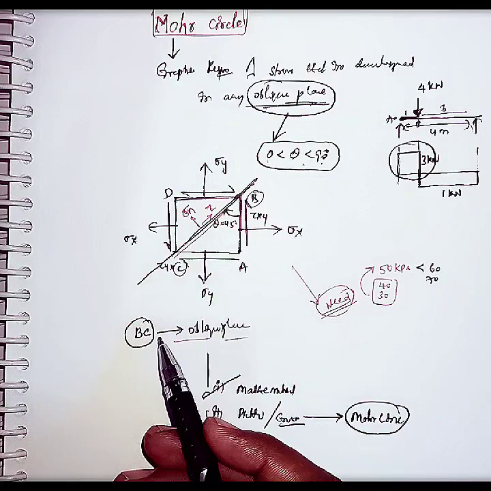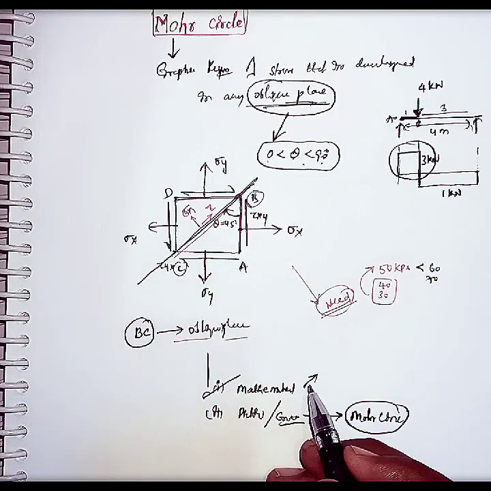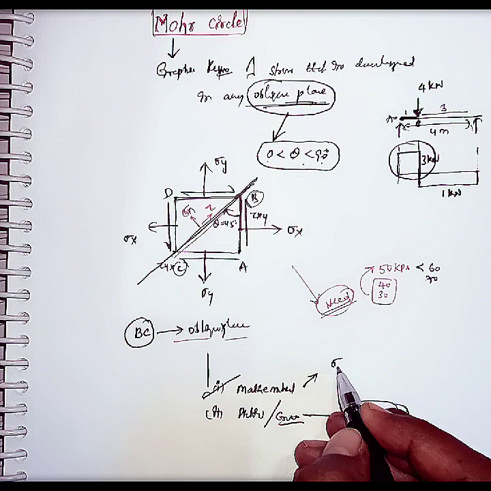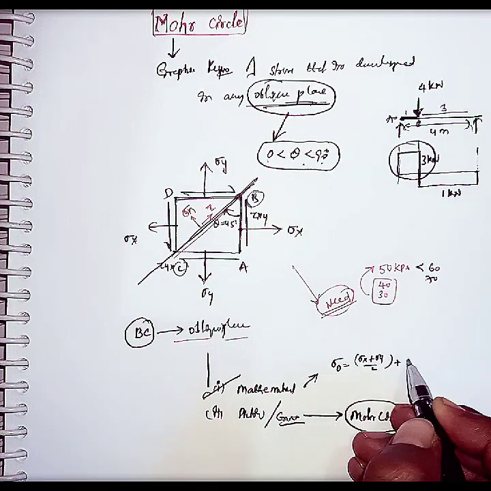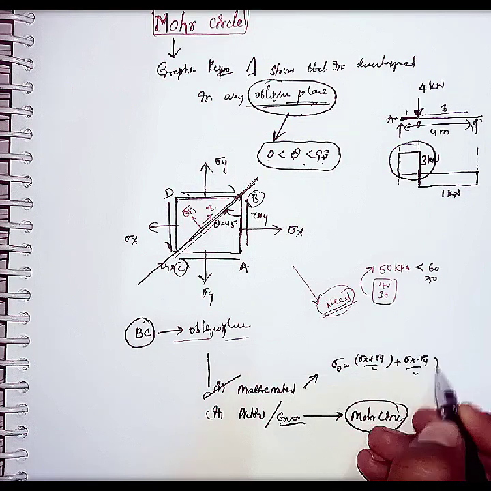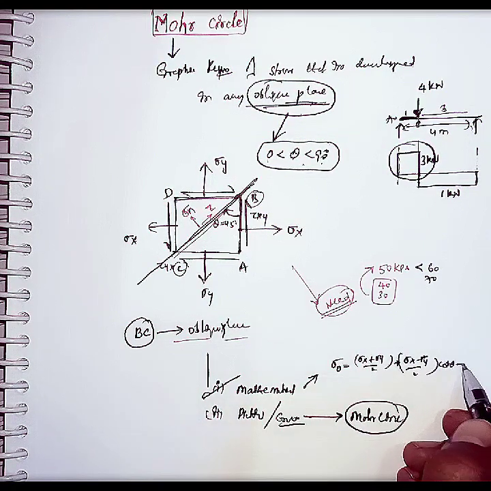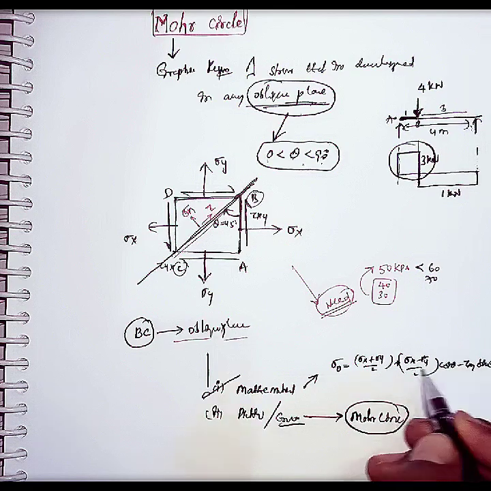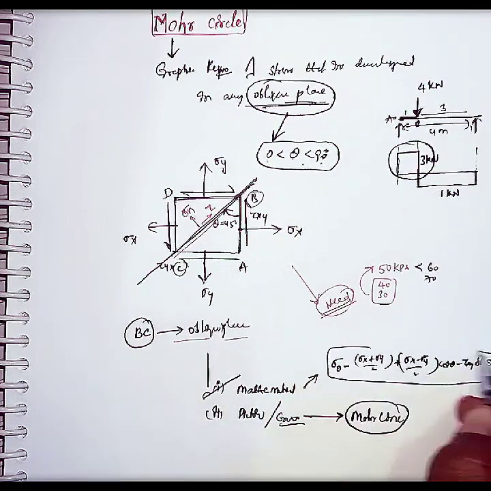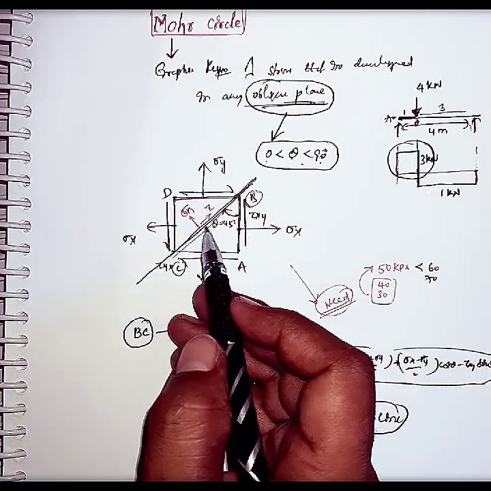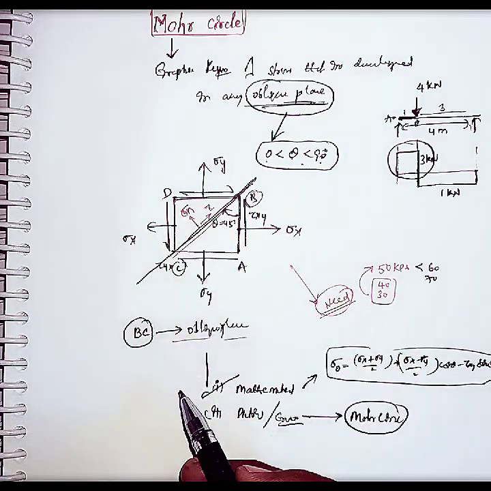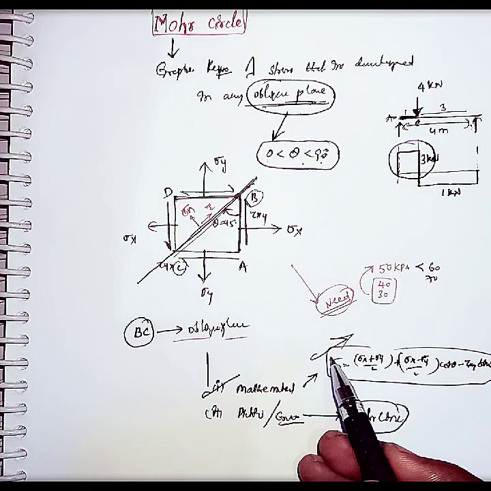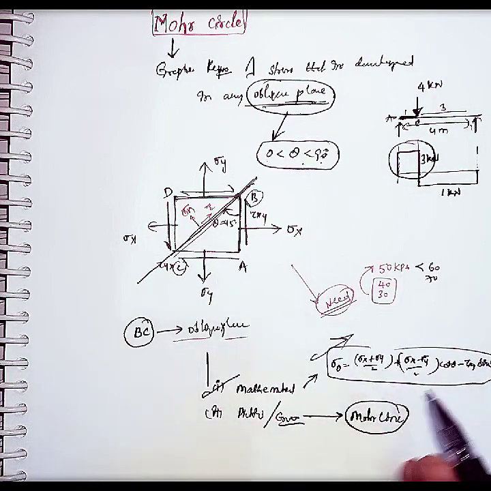If you see the mathematical formula, the normal stress, sigma theta, equals sigma x plus sigma y by 2, plus sigma x minus sigma y by 2 into cos 2 theta, minus tau xy into sin 2 theta. From this formula we can calculate sigma theta, the normal stress acting on this oblique plane. But it is somewhat difficult, so we should know all these formulas, angles and everything.